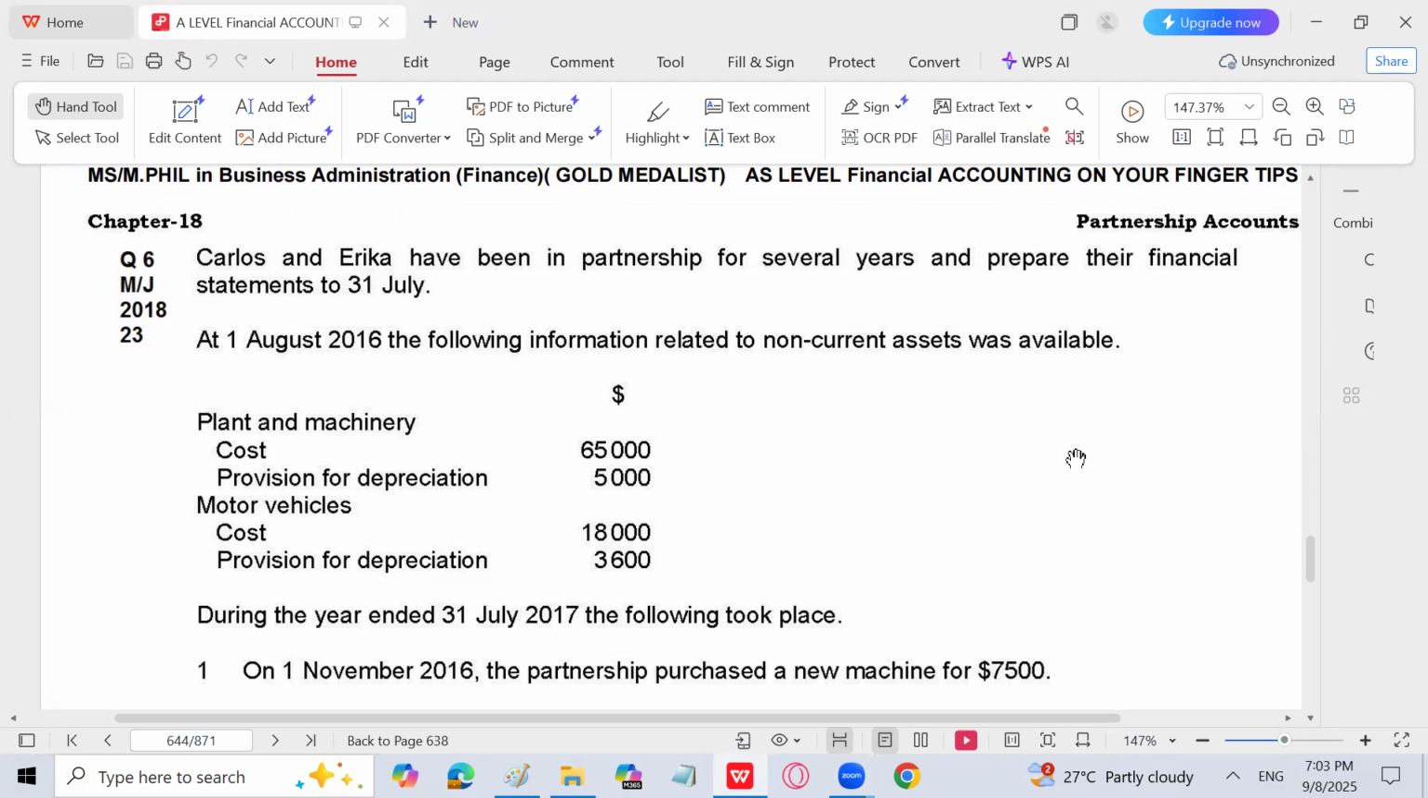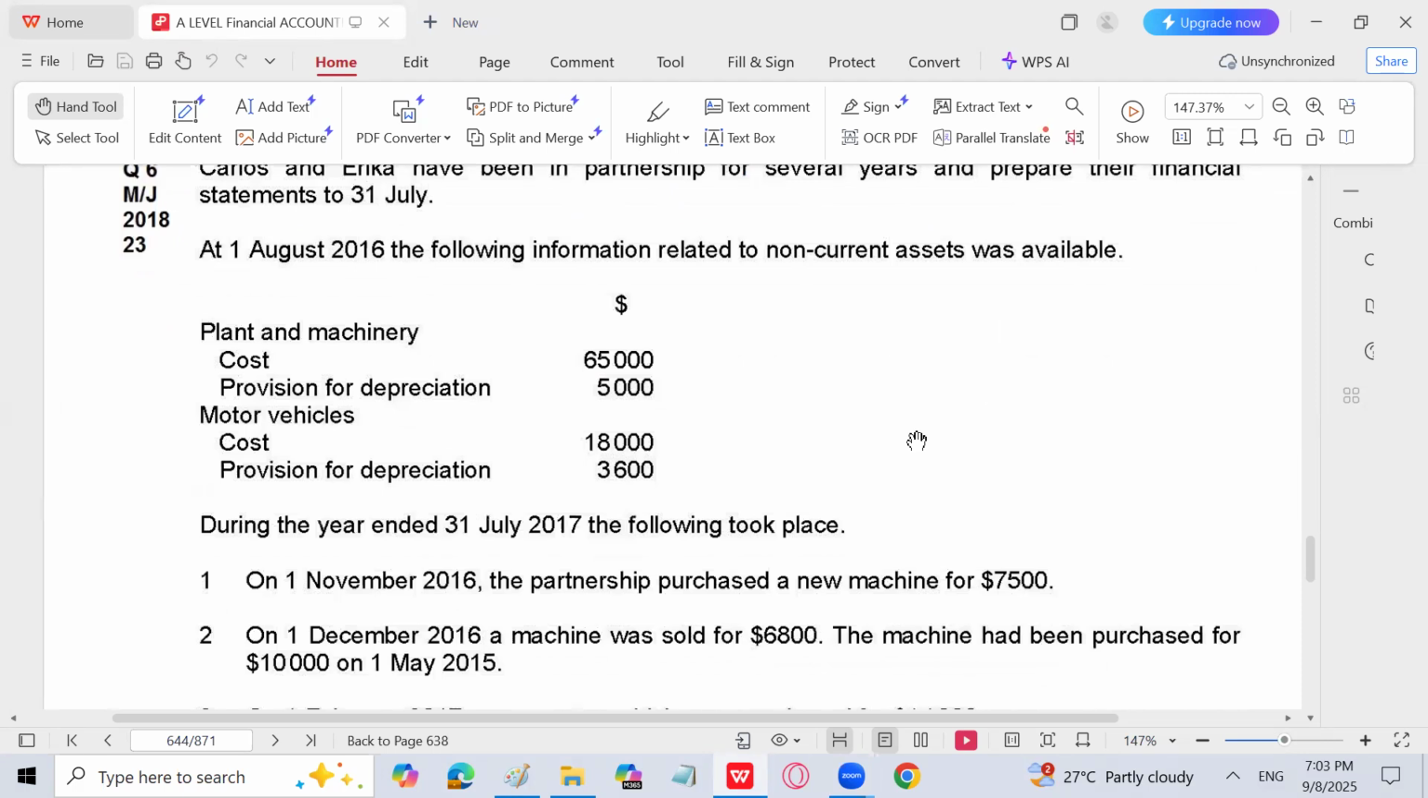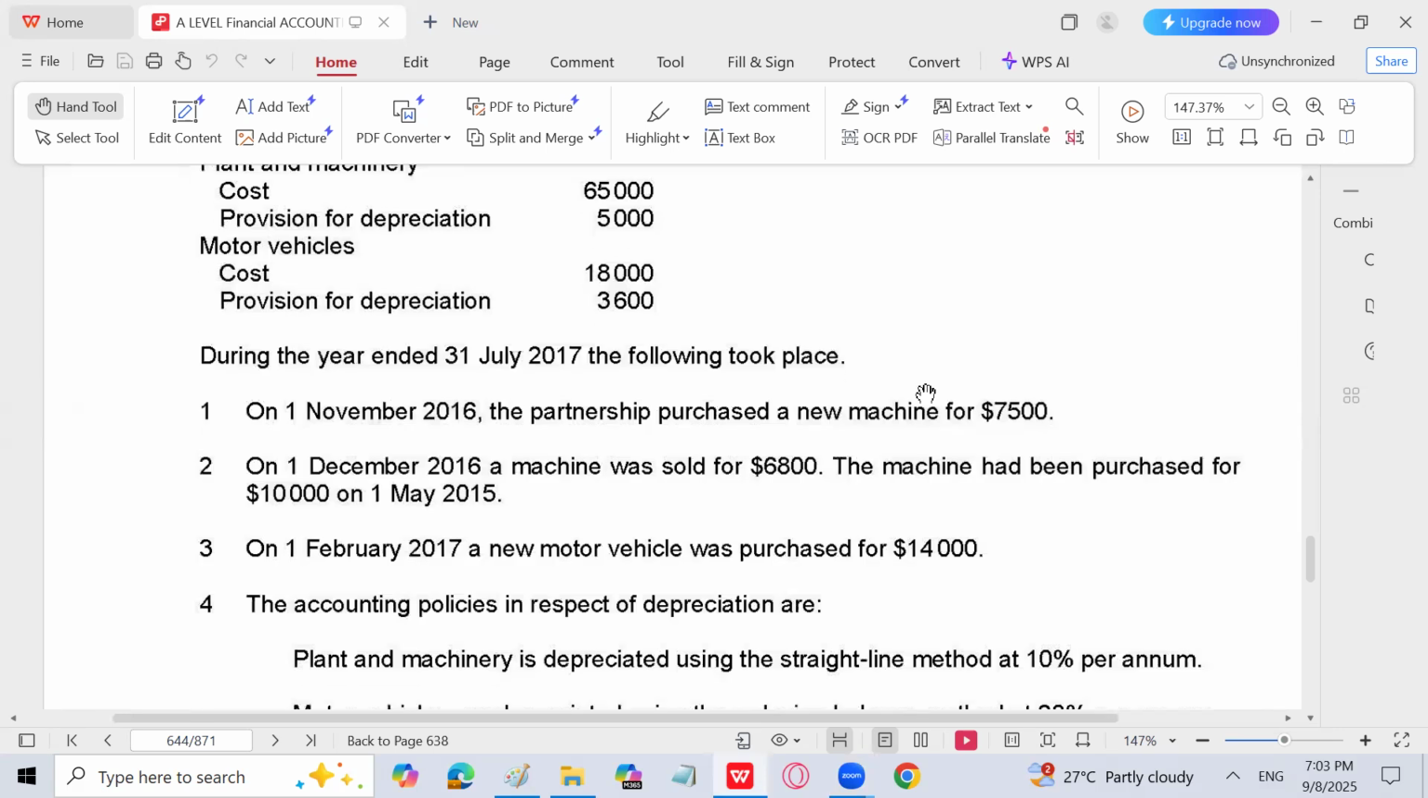It's a simple question of partnership where Carlos and Erika were in partnership for several years. But other than partnership account, they are managing two non-current assets. From 1st August 2016, our financial year starts and ends at 31st July 2017. Plant and machinery and motor vehicle.